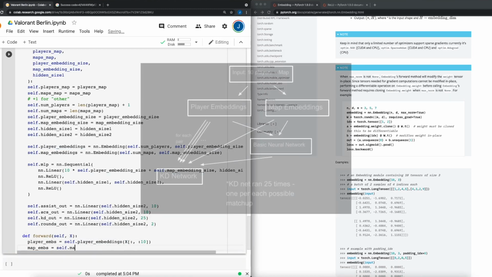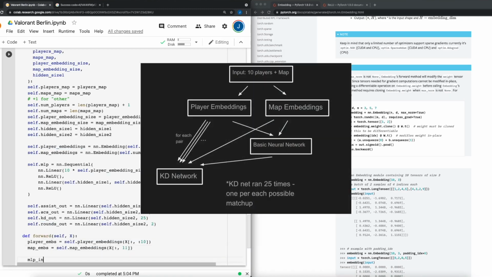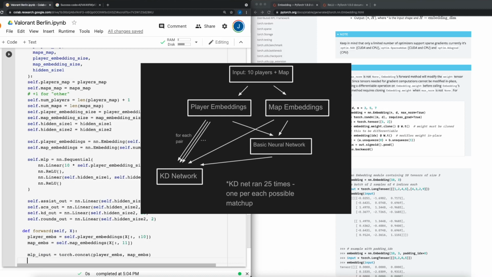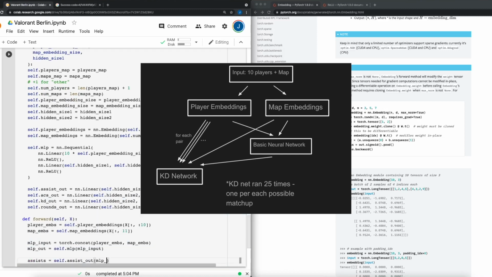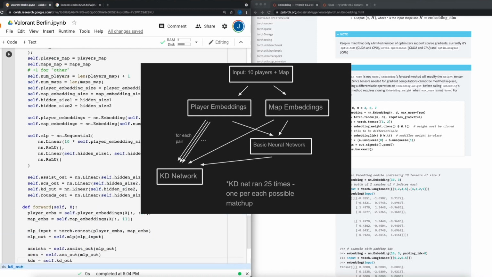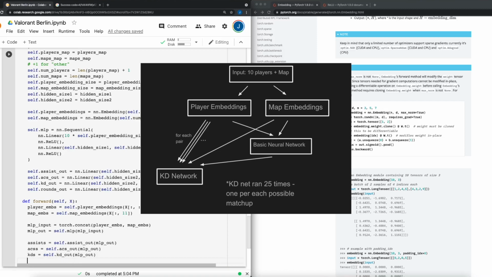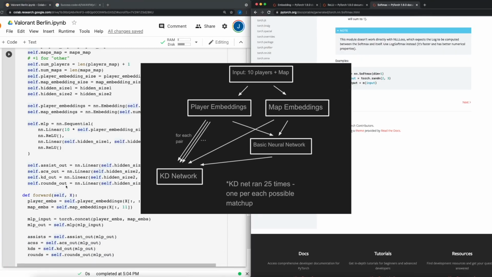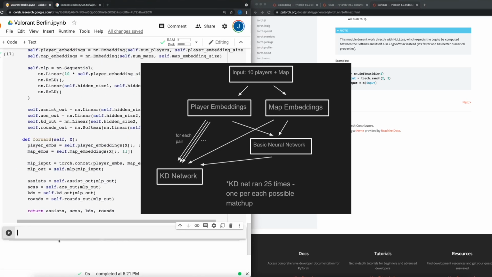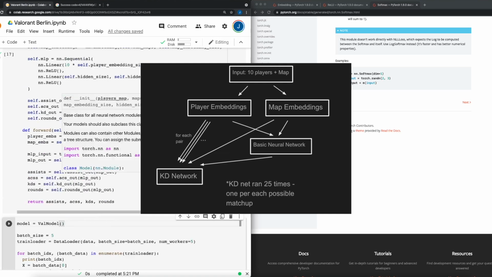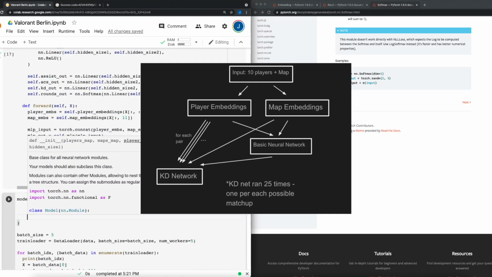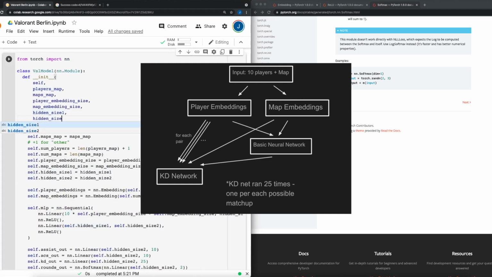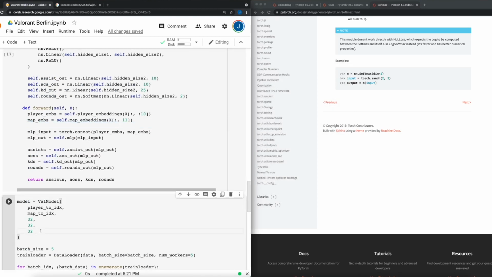The new KDNet directly takes in a Team 1 player embedding, a Team 2 player embedding, the map embedding, and the output of the first neural net, which can be considered as some sort of interaction signal for the rest of the players on the map. Then it outputs the predicted KD for the specific player matchup of the first two embeddings. It does this for each of the 25 possible matchups between a player from Team 1 and a player from Team 2.